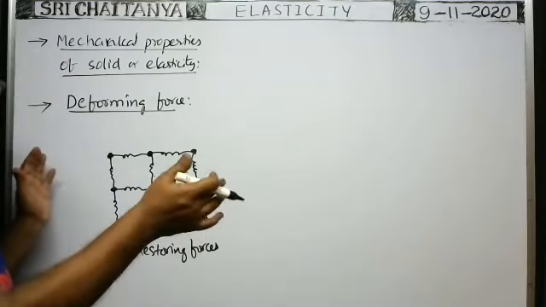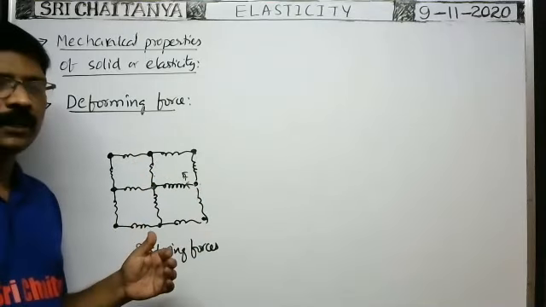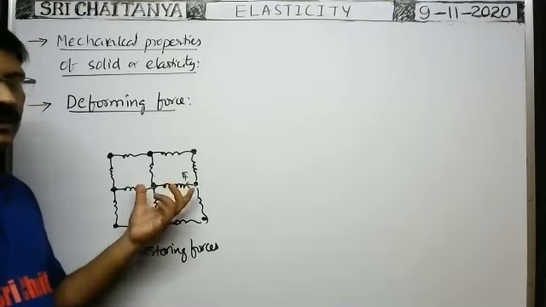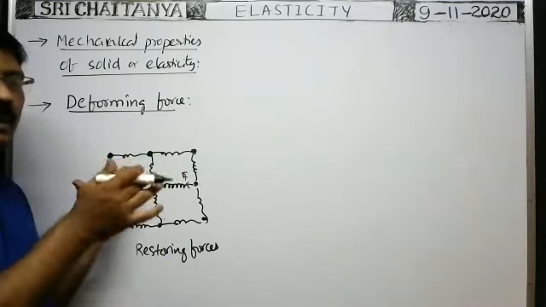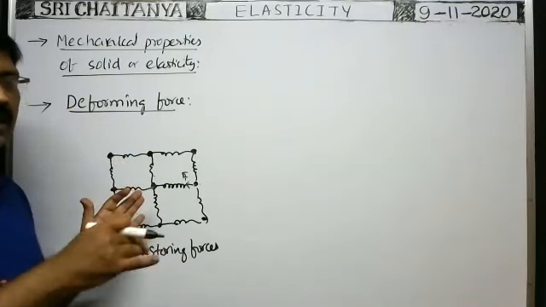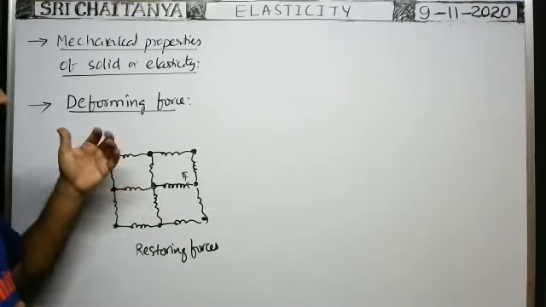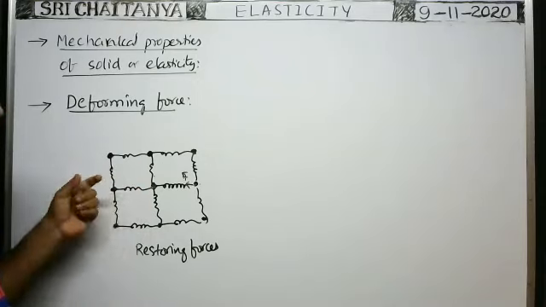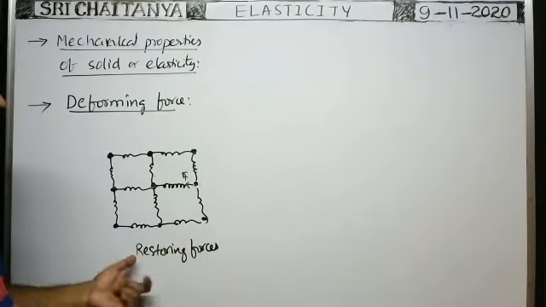That's why when the body is compressed or extended, if you remove the external force on the body, because of the development of these restoring forces, the atoms or molecules are brought to their original position. Due to that, the body acquires its original shape or size. Such internal forces developed between any two atoms or molecules in a body, which bring the body back to its original shape or size after removal of external forces, are called restoring forces.